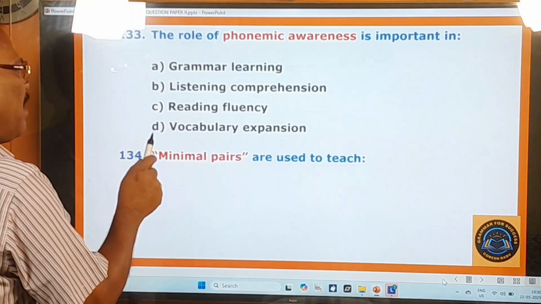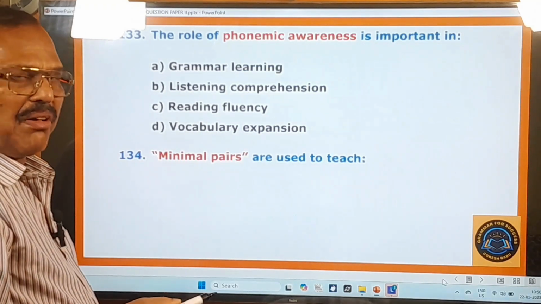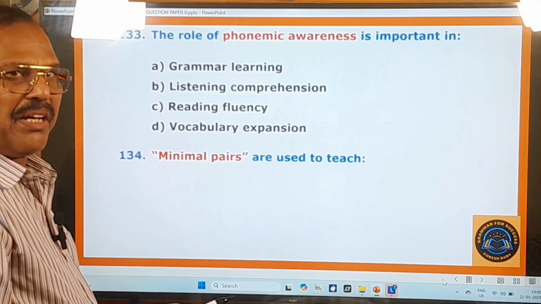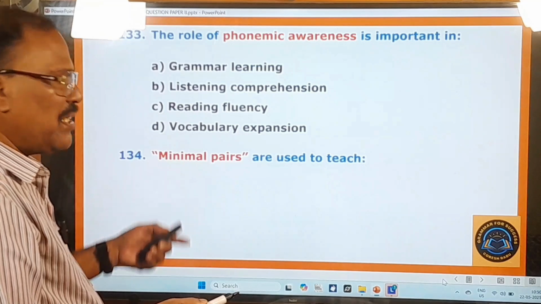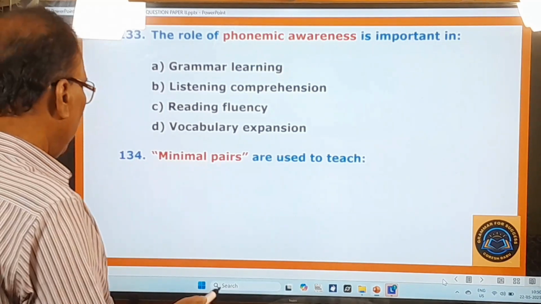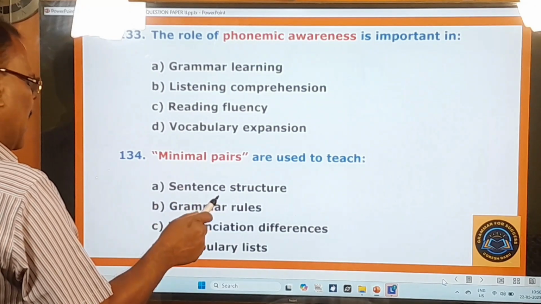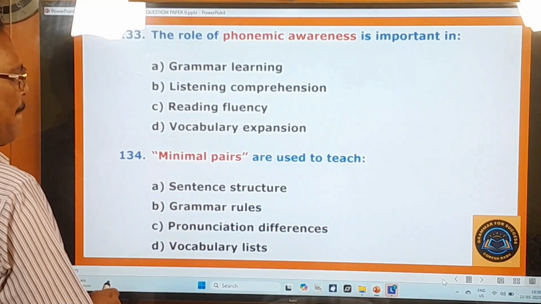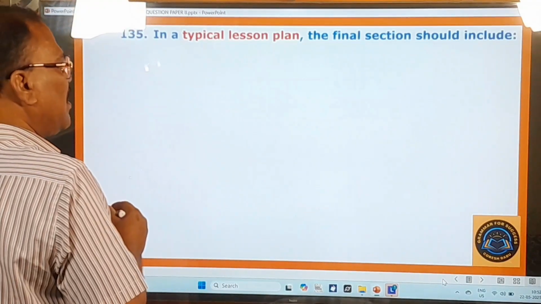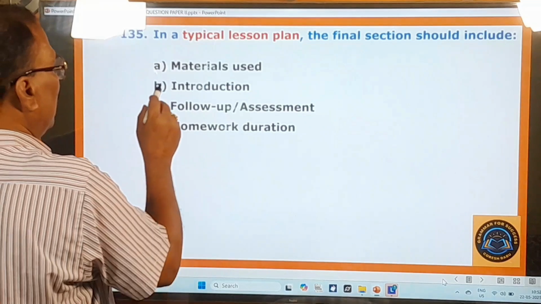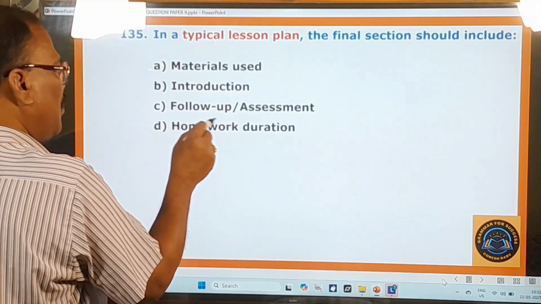134th question. Minimal pairs are used to teach. About the minimal pairs, I think I have explained very briefly in my last video. Okay, again, if possible, I'll try to explain about these things in the explanation video. Sentence structure, grammar rules, pronunciation differences, vocabulary lists. 135th question. In a typical lesson plan, the final section should include materials used, introduction, follow-up or assessment, homework duration.